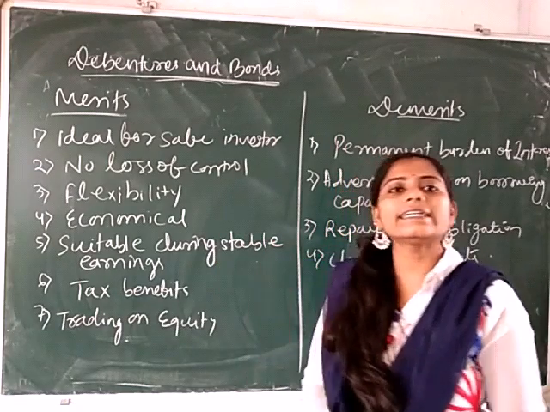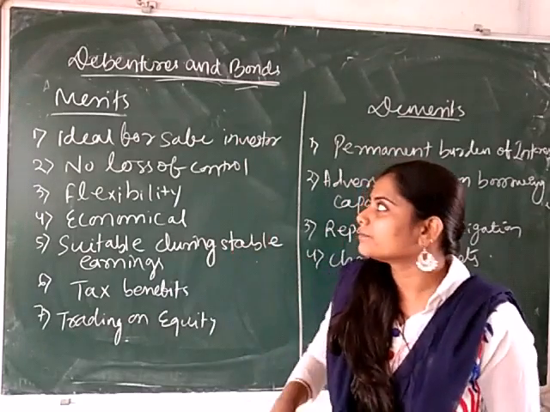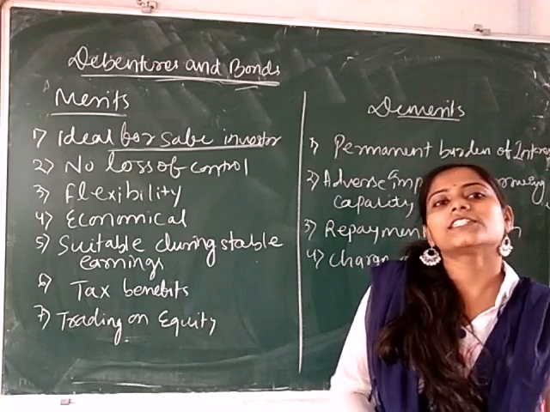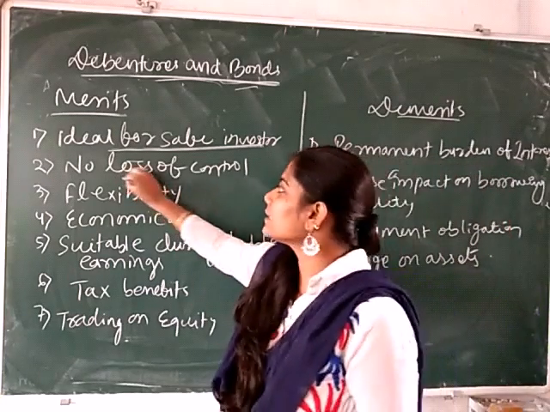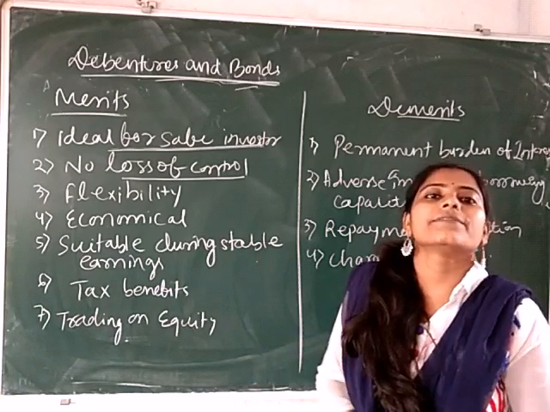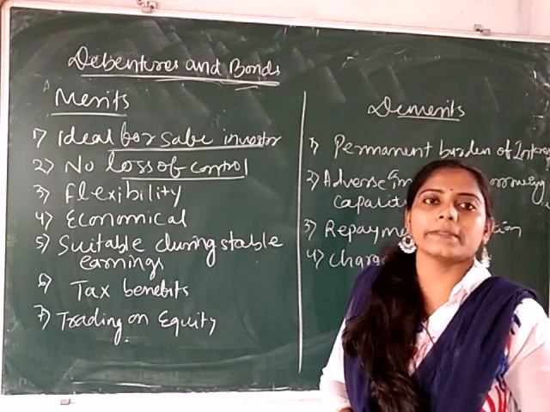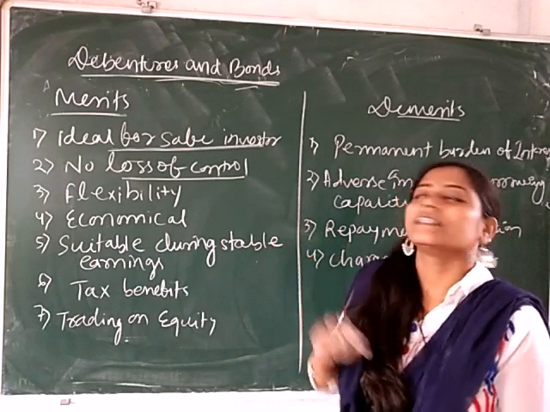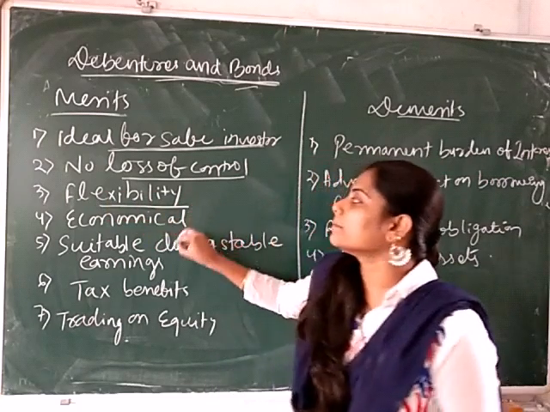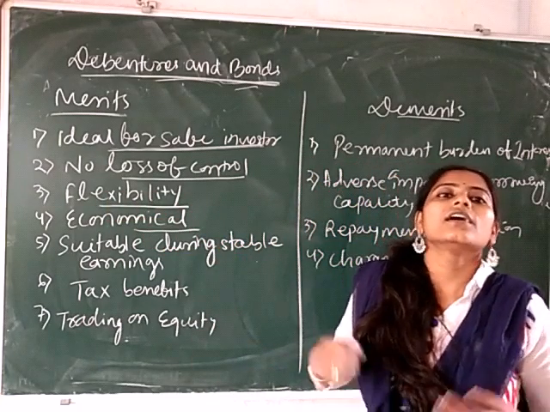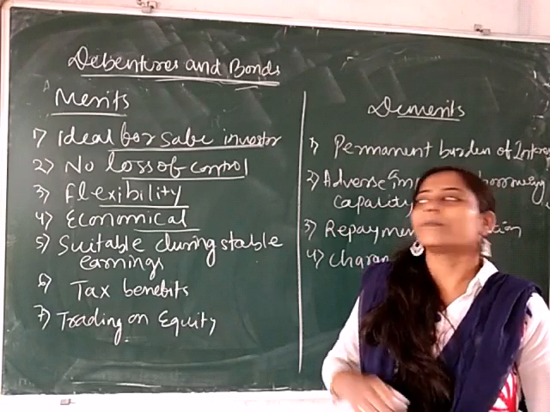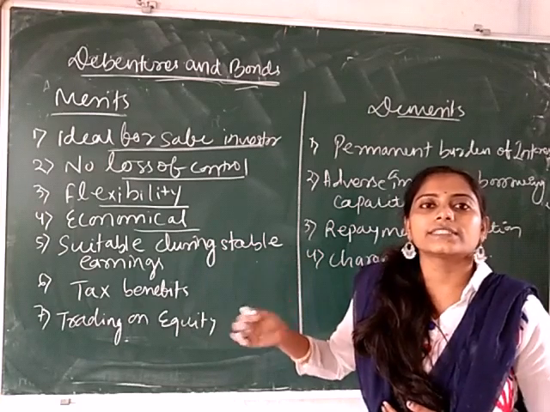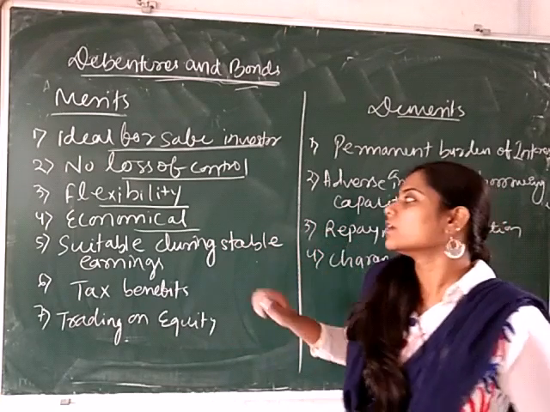Now we discuss some merits and demerits related to debentures and bonds. First merit is ideal for safe investors because here the investor gets a fixed rate of interest. Next is no loss of control. As debenture holders do not participate in the management meeting, that means the debenture holders have no voting rights, so there is no loss of control. Flexibility and economical. Debenture issue is flexible in operation and economical because as compared to other share issues like equity shares and preference shares, it is a cheaper source of finance.